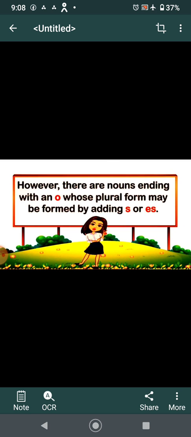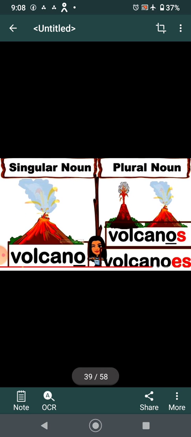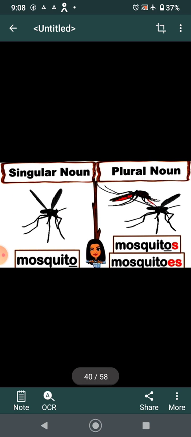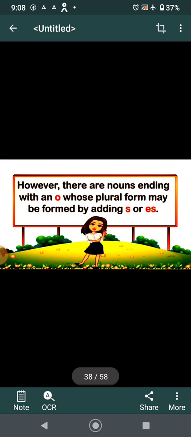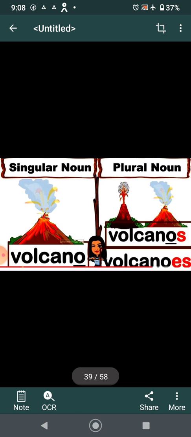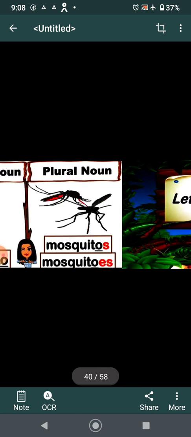Now, however, there are nouns ending with an o whose plural form may be formed by adding s or es. Now, children, there are some words in which we can add both s or es, like volcano, volcanoes. Es or s both are correct. Mosquitoes, mosquitos. So it is here, o whose plural may be formed by adding s or es. It means in this both the spellings are considered correct.